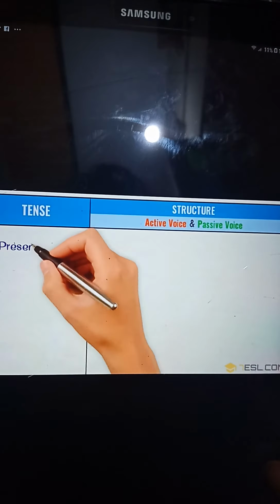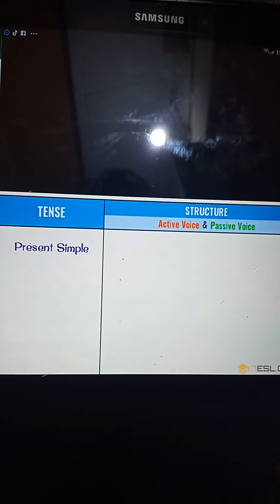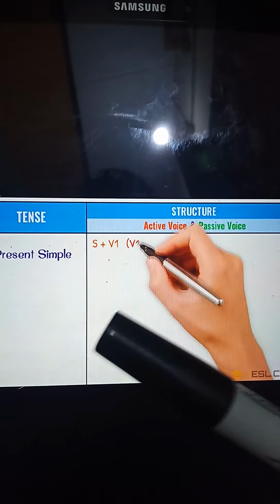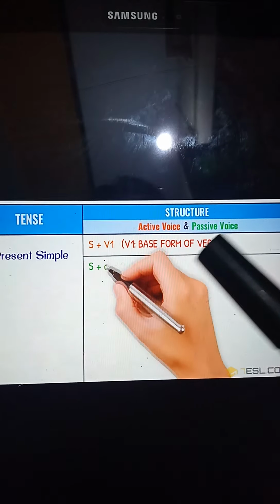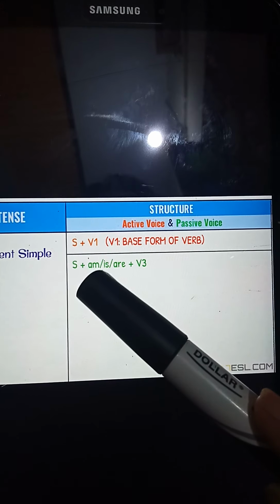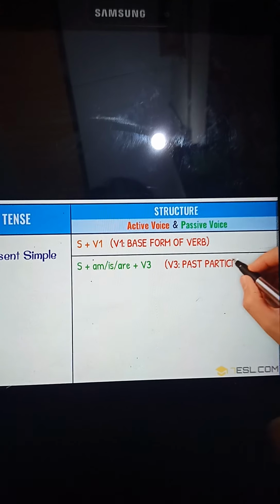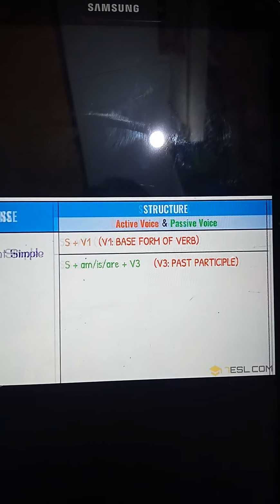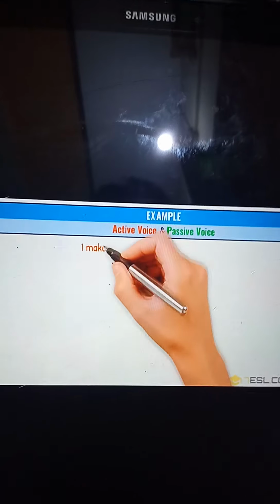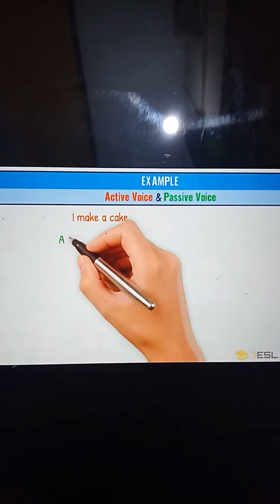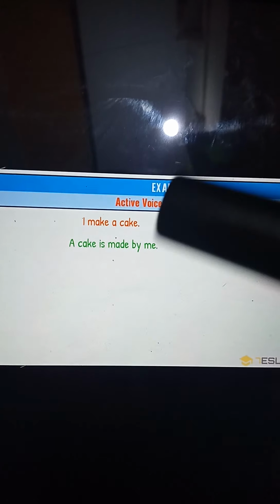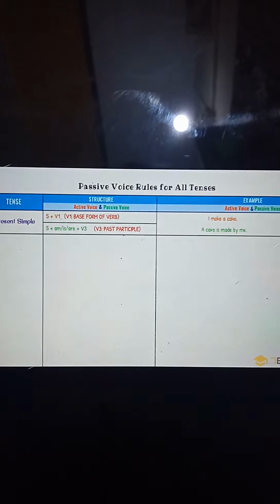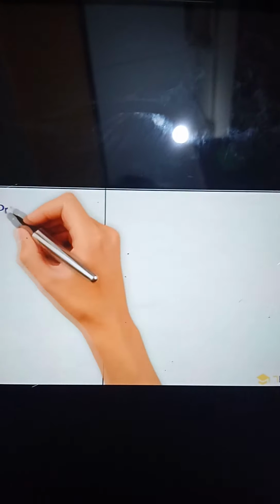Okay, so the first tense which we know is the present simple tense, where the subject will come, then the verb with the first form of verb. The second is the continuous tense, where is, am, are, and verb third form will be used. So here I will share one example with you. I make a cake. A cake is made by me. So how do we change the active into passive? I make a cake and a cake is made by me. These all changes are done accordingly.